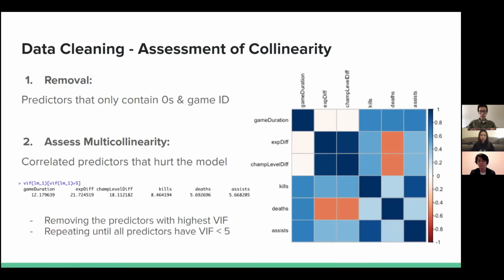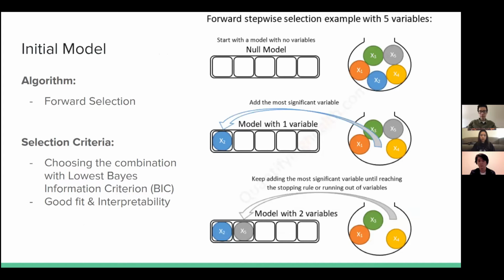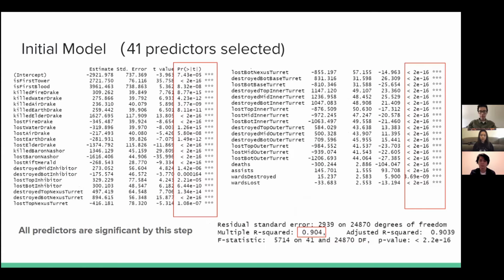We construct our initial model using the algorithm forward selection. After generating a set of models, we use BIC to select the best one. We look for the model with the lowest BIC since it indicates that the model is a good fit and also less complex and easier for us to interpret. Next, we present the result of our initial model. We use partial t-tests on each predictor and find each one of them significant. The R-squared shows that 90.4% of variation in the gold difference is explained by our model.